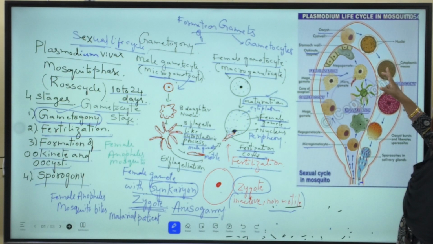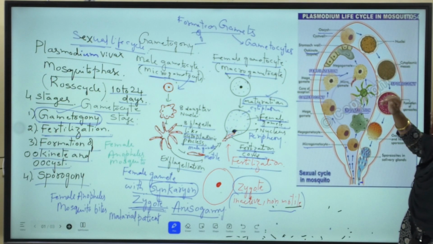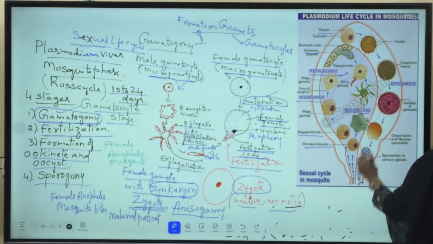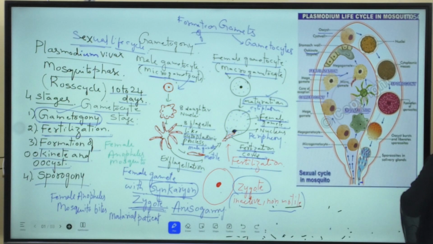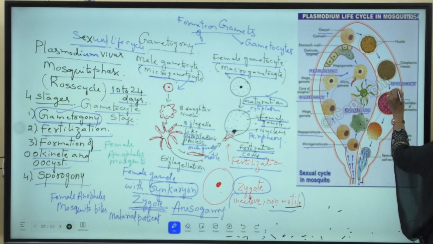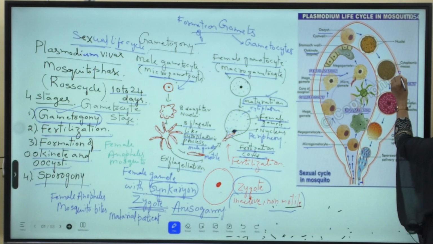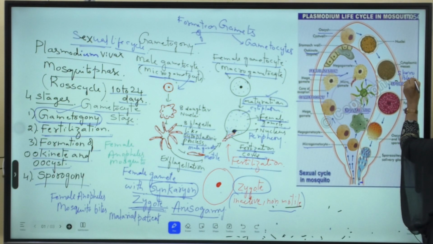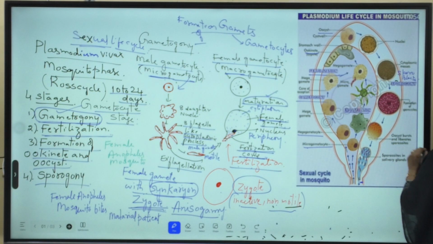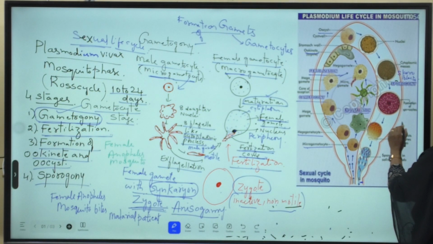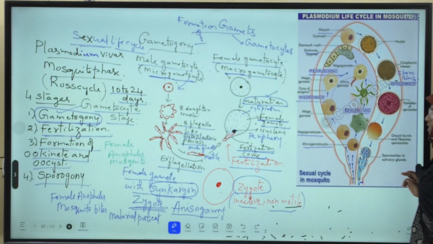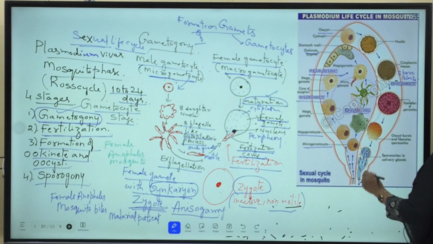Each cytoplasmic bit surrounds each nuclear bit and forms many indistinct bodies called sporoblasts. Later these sporoblasts transform, and this process is called sporogony. The sporoblasts transform into sickle shaped structures, now called sporozoites.